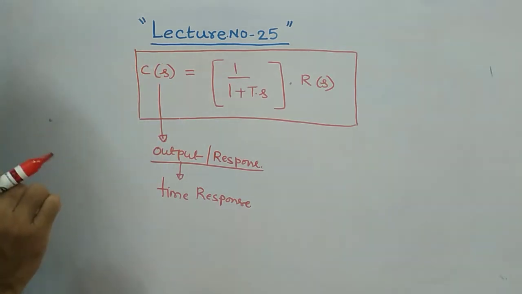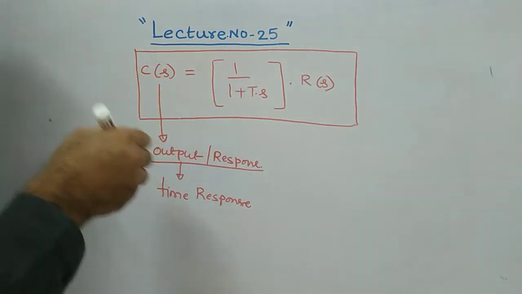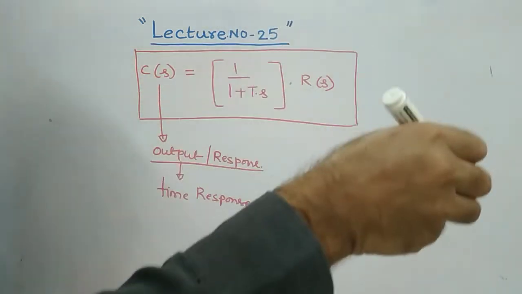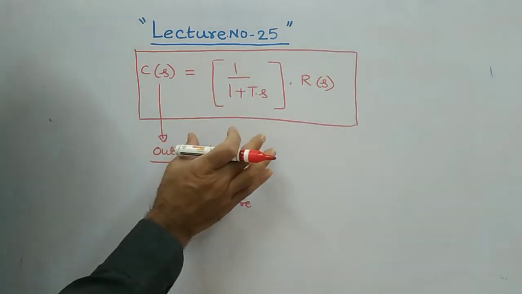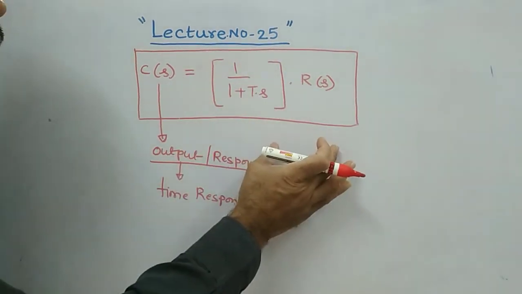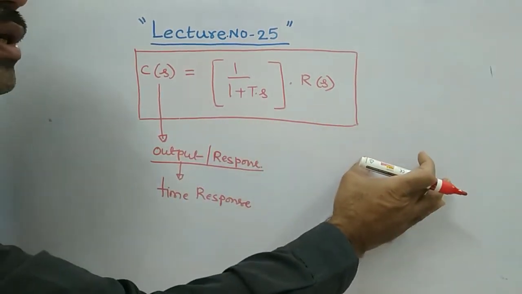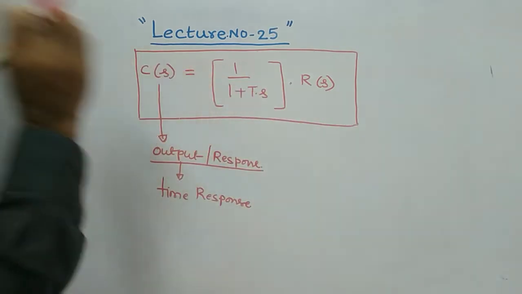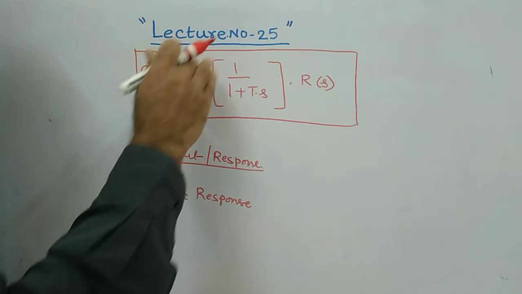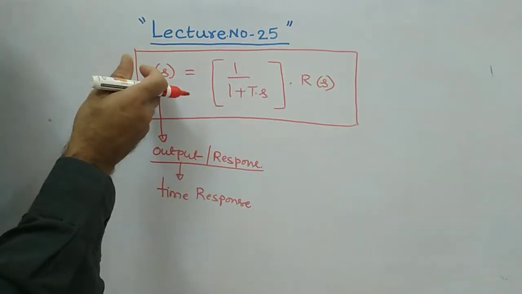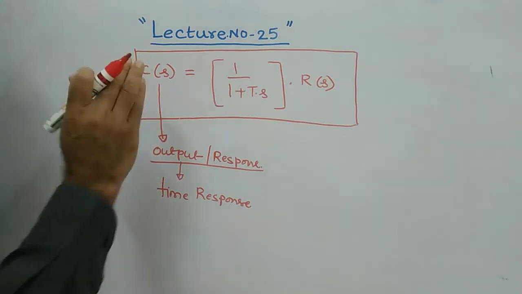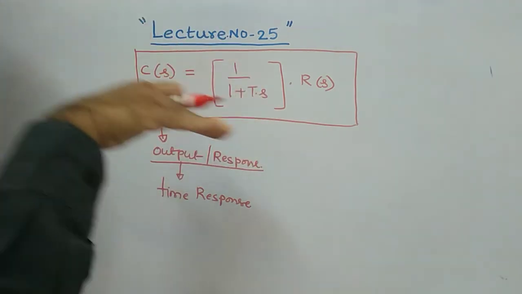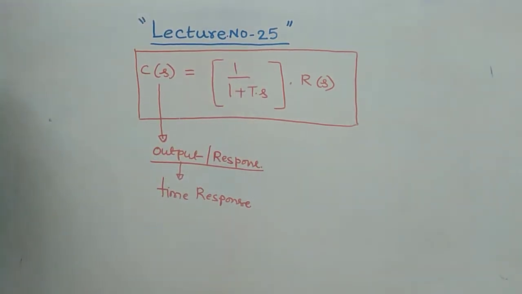What is C(s) actually? C(s) is nothing but the Laplace transformation of C(t). In the previous presentation we have seen that for any given control system, R(t) is the input and C(t) is the output. For C(t) we applied the Laplace transformation, and that's why we have C(s). Now we obtained the expression for C(s), from which I want C(t) back. Then what should I do? I have to apply the inverse Laplace transformation to this C(s).